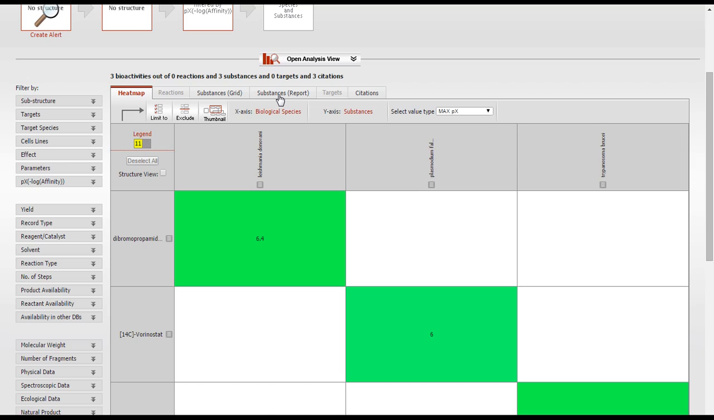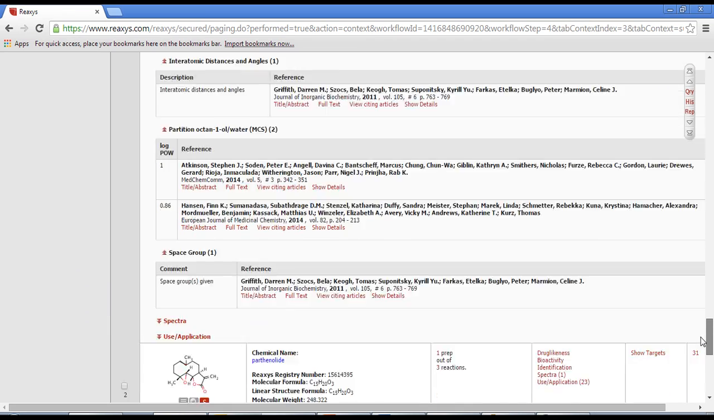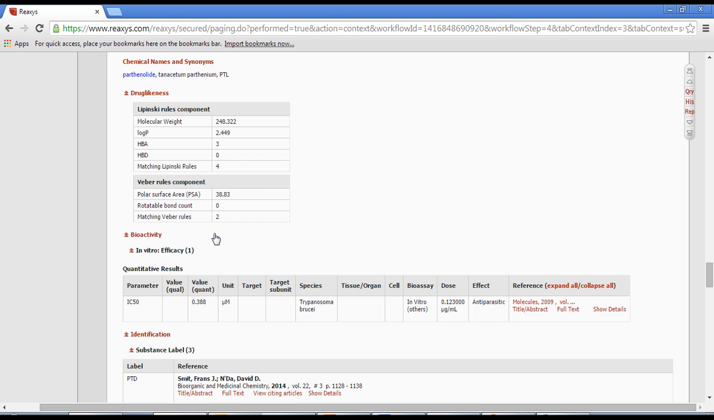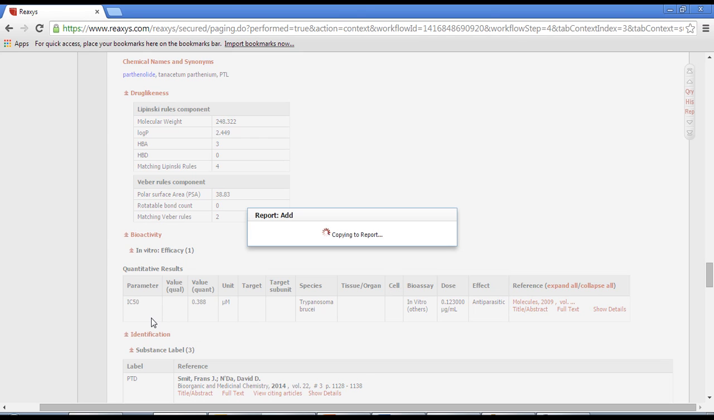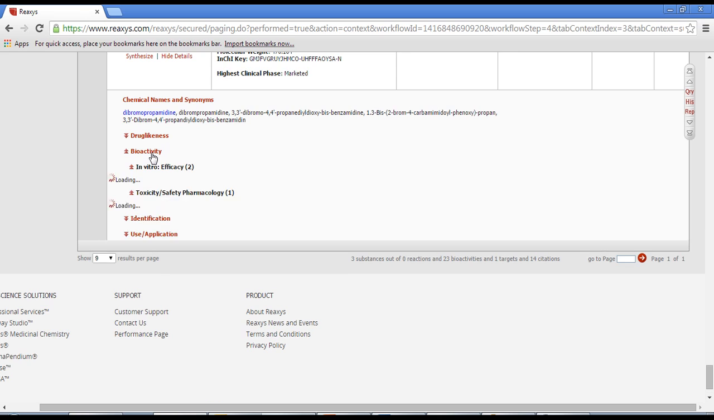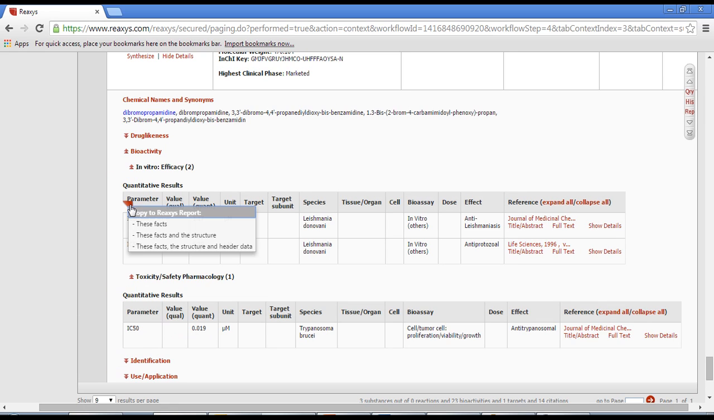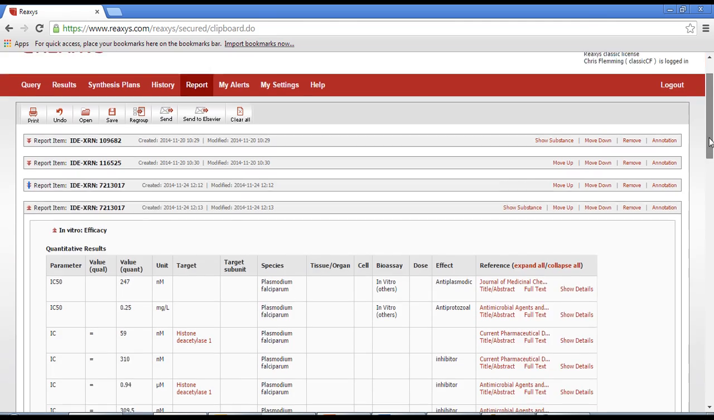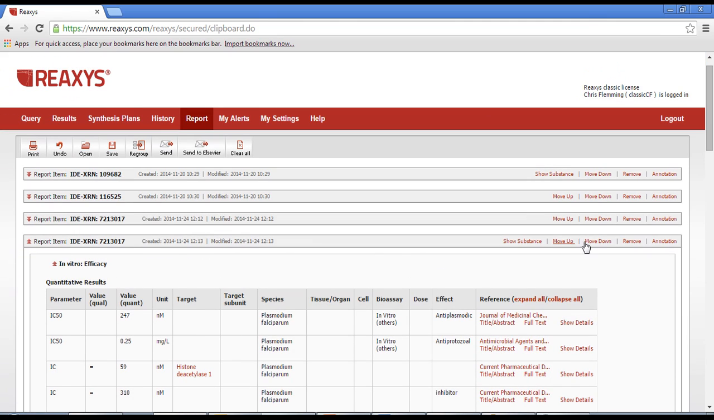Switch to Substances view, and instead of exporting the data, this time use the Reports feature to individually select data and add it to a report. After selecting relevant data, the report can be viewed, managed, and emailed after clicking the Report button.